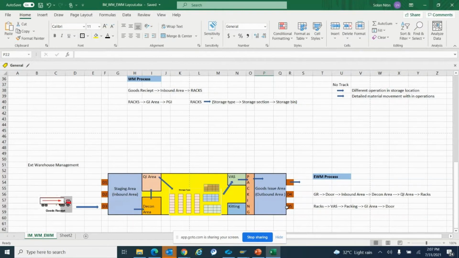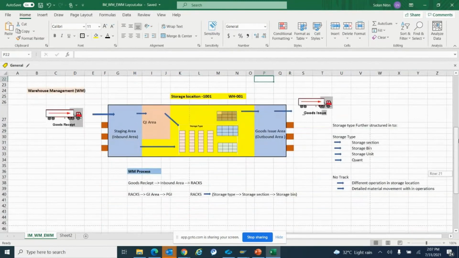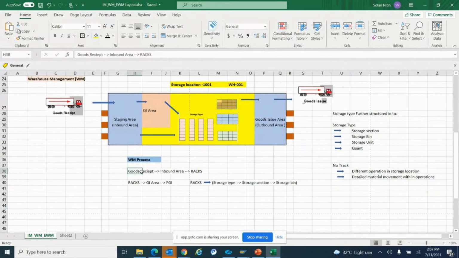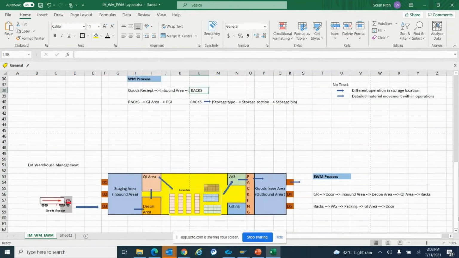So why is it a process driven approach? Because there is a difference between WM and EWM. In WM, you can see the process is goods receipt, then inbound and the racks. Other operations we cannot track. Deconsolidation and quality inspection we can track in WM also, but cartonization, packing activities, value added services, and kitting, all these things we cannot track. But in EWM we can track inch by inch how material moves in the warehouse.